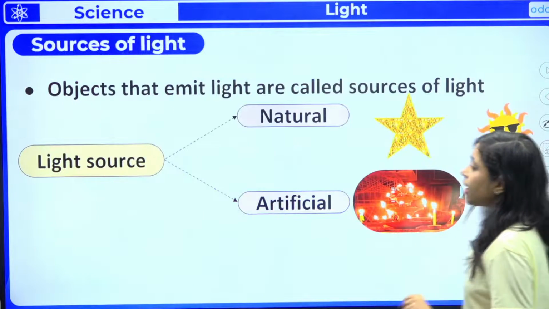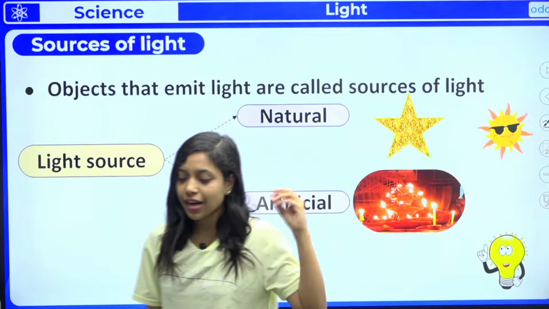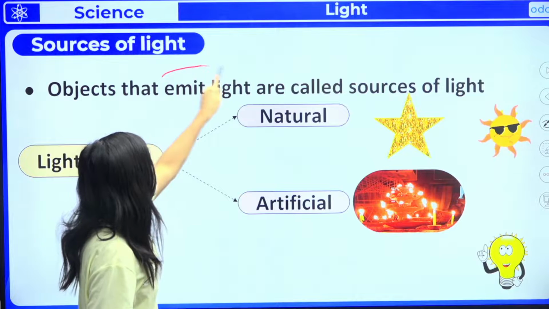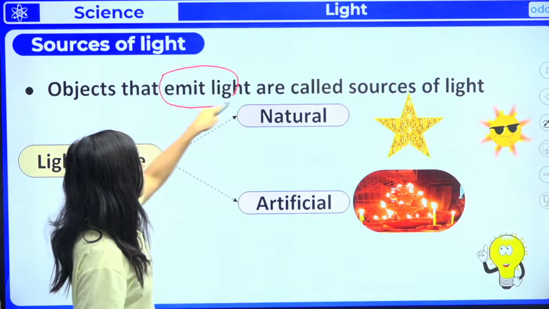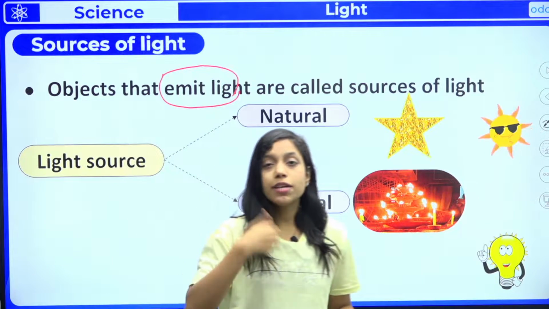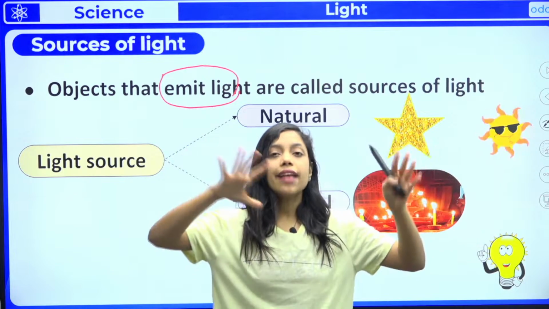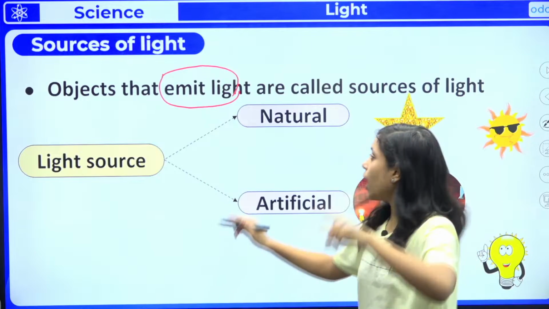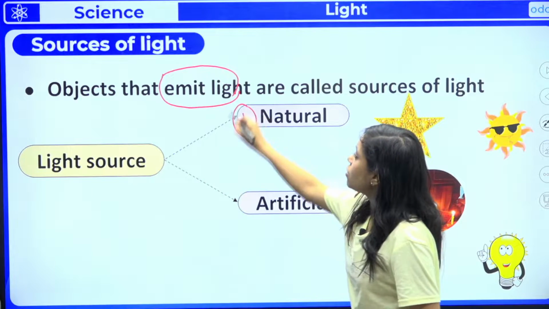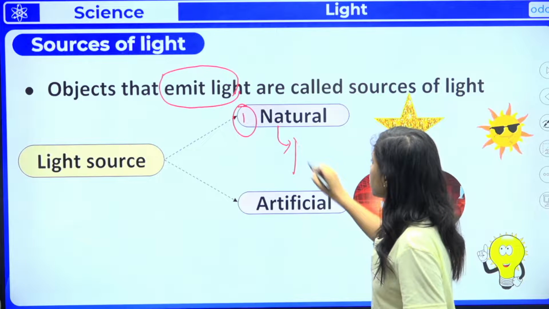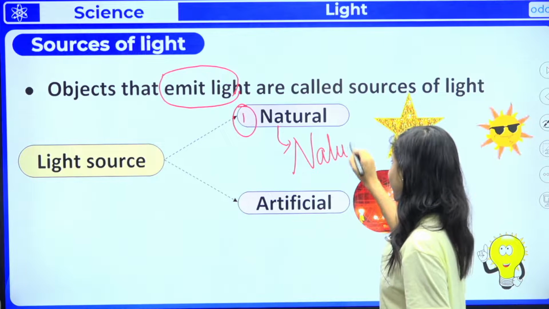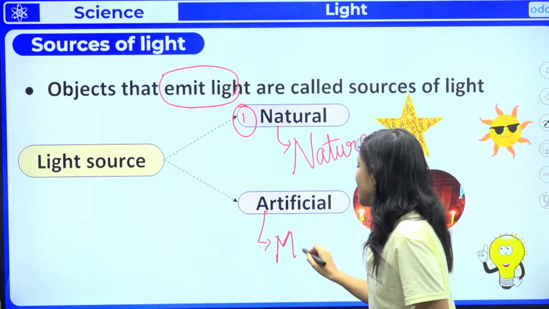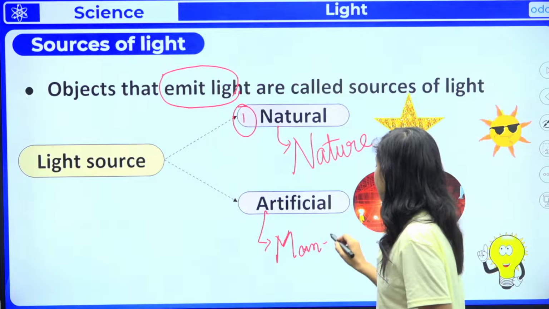So based on that, there are 2 sources of light. You can easily see that. Objects that emit light are called sources of light. From which object will you get light? Objects which emit, give out light, are called sources of light, right? In that we have mainly 2 types. First one, natural source. Of course, natural means which comes from nature, right? And second one is artificial source. Of course, man-made source. We are multi-talented, right?